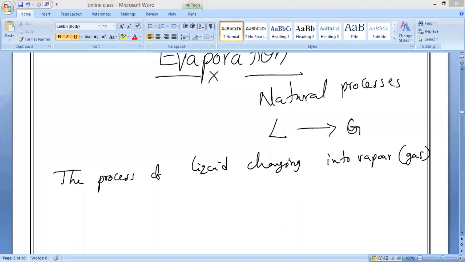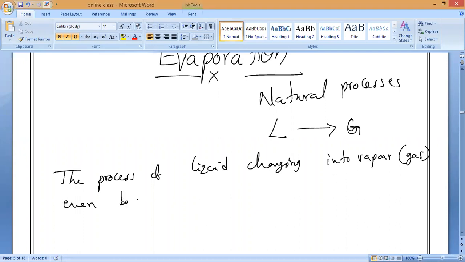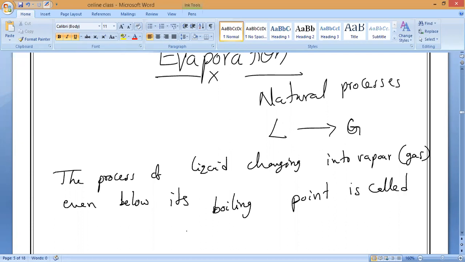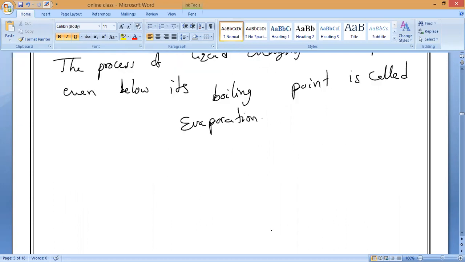Even below its boiling point is called, what do we call it? Is called evaporation. Evaporation will take place at all the temperatures or only a particular temperature?